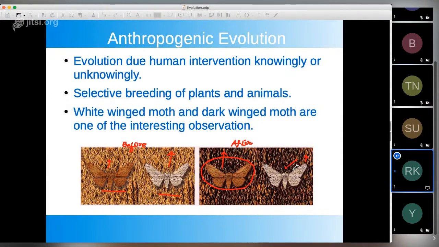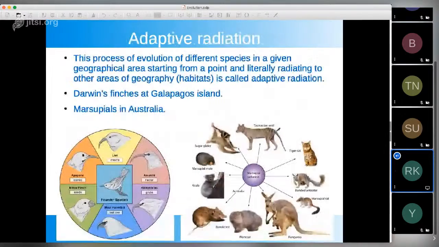There are other examples which I have already discussed, about antibiotic resistant bacteria, basically TB causing bacteria, Mycobacterium tuberculosis. This is because of anthropogenic evolution, and we have discussed this. Now we will talk about adaptive radiation.